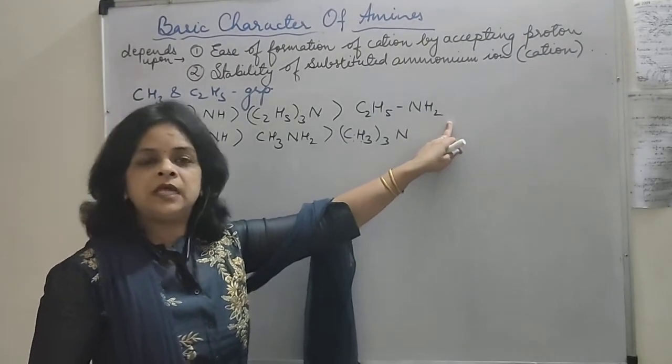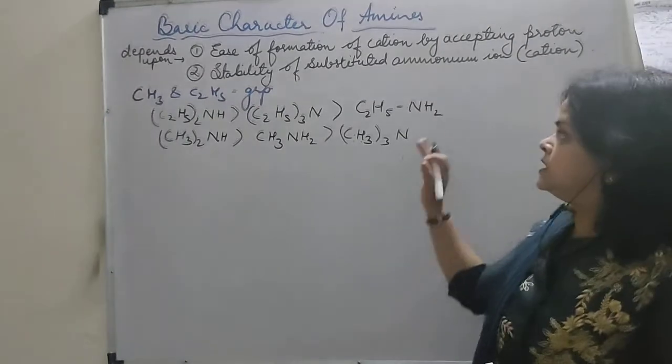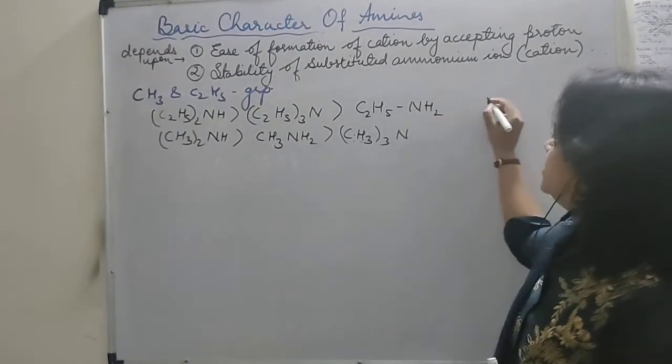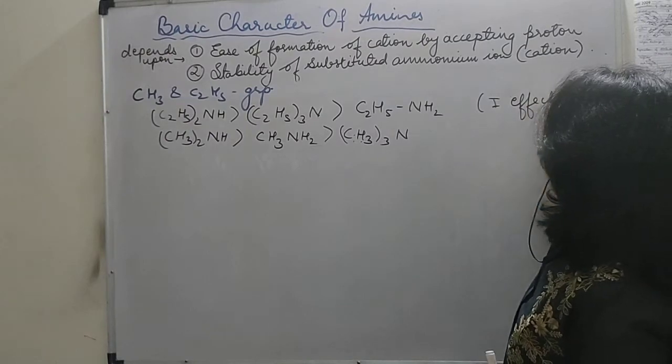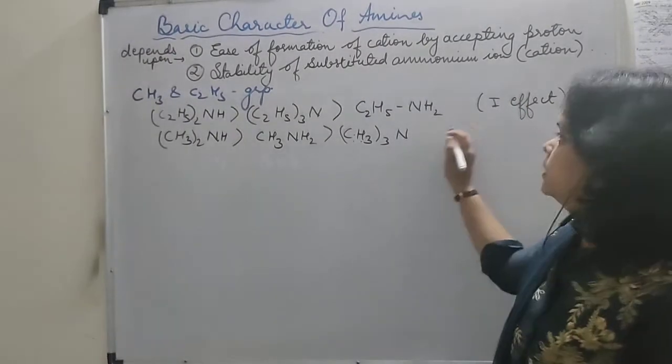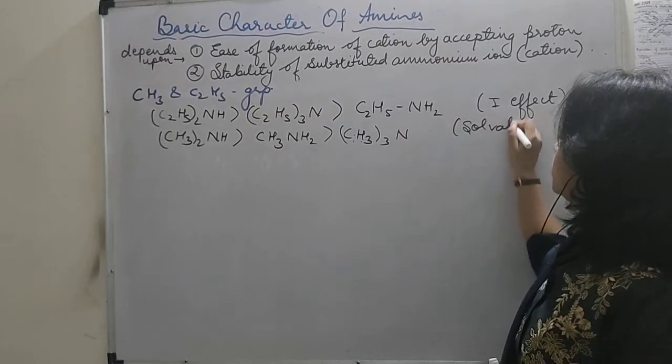Here we are seeing the steric hindrance, because C2H5 is a bigger group, so we are seeing the steric hindrance. So here we had considered the inductive effect. And what did we say here? Because it is a smaller group, so solvation will be more.